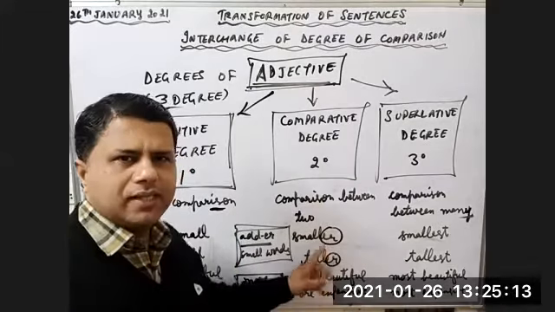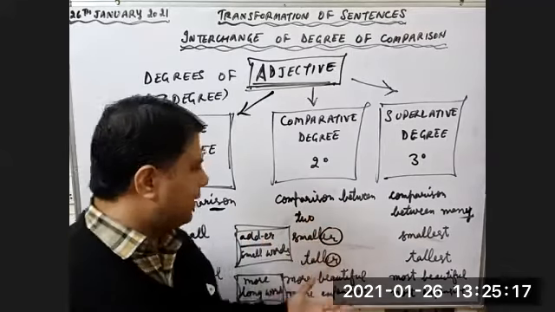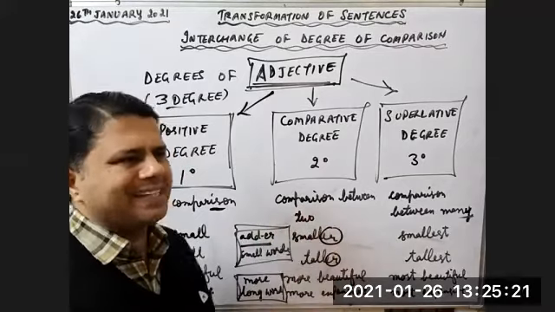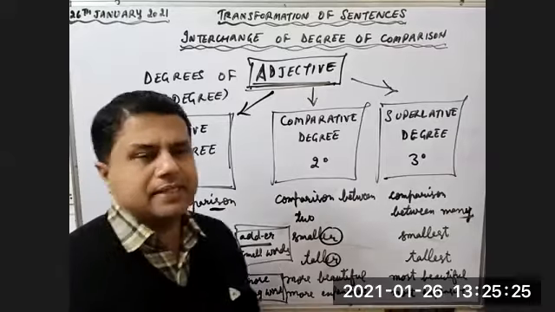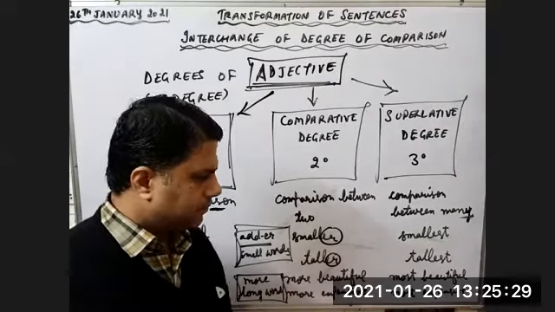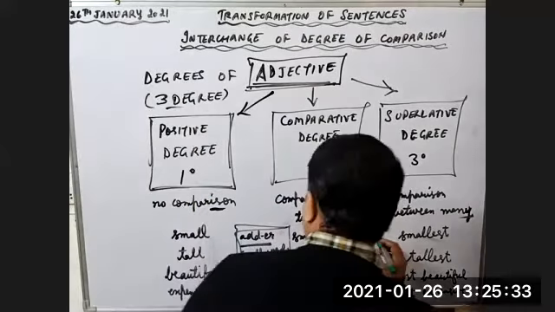For example, tall, taller, tallest, small, smaller, smallest, big, bigger, biggest. Give me some more examples of small words. Quick, quicker, quickest.